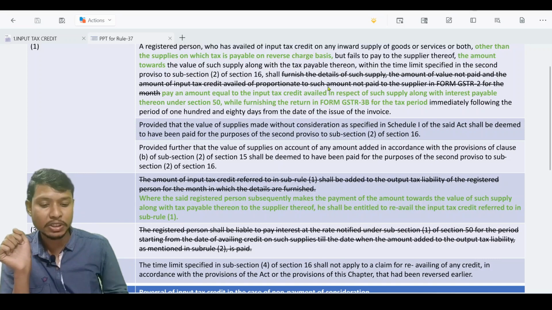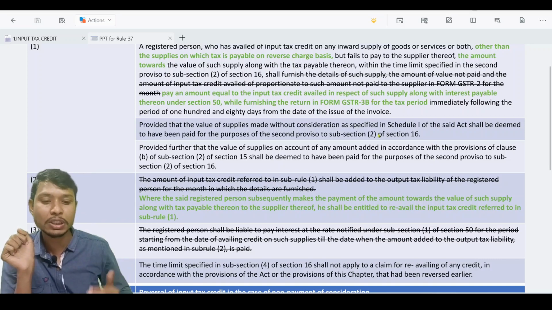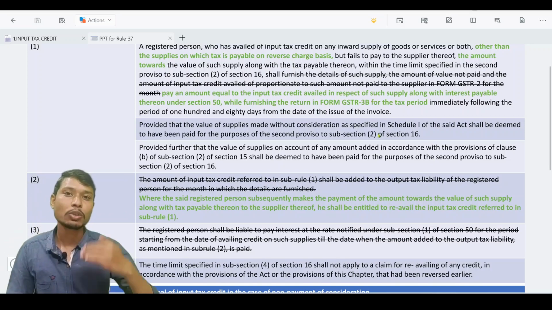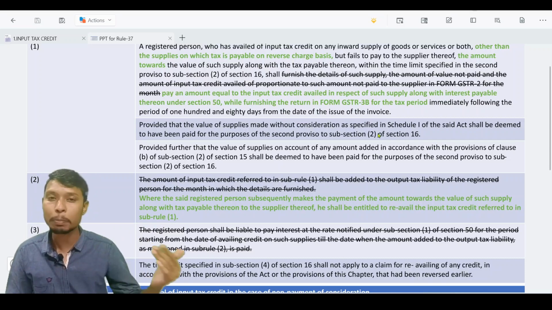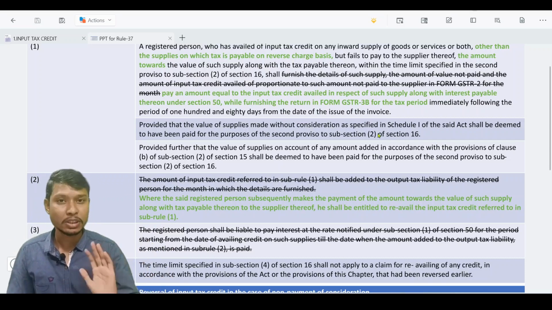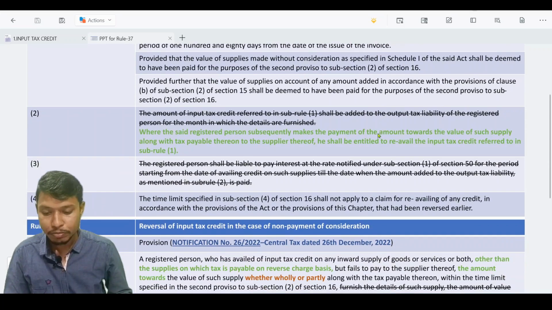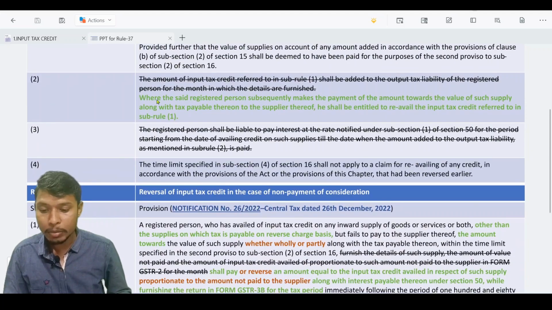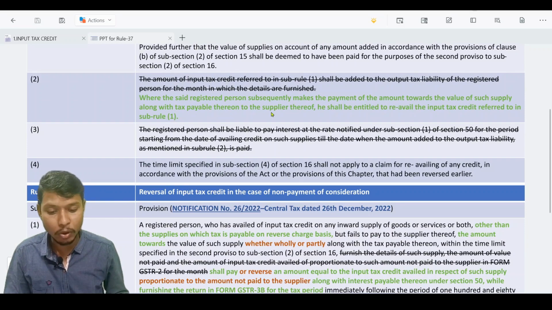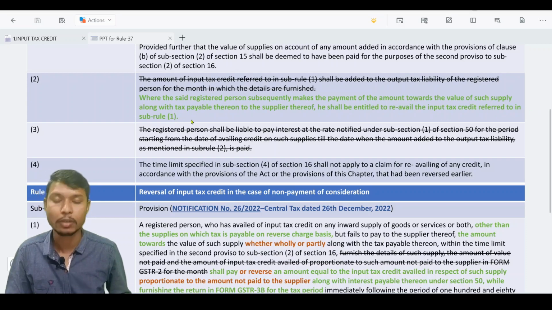Now it has been replaced with form GSTR 3B, which is familiar to us. We have to add to the output tax liability in form GSTR 3B and pay the reversed input tax credit along with the interest as specified in section 50. The next amendment is where the said registered person subsequently makes the payment of the amount towards the value of such supply along with the tax payable thereon to the supplier thereof, he shall be entitled to re-avail the input tax credit referred to in sub rule 1.